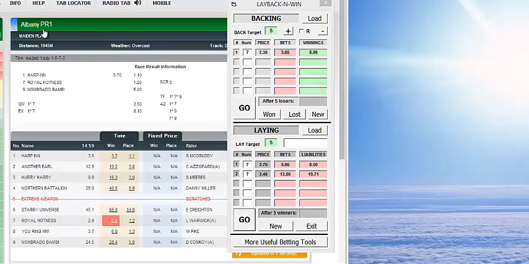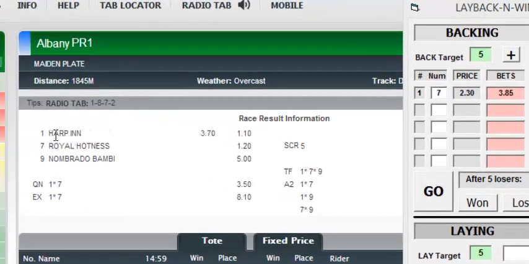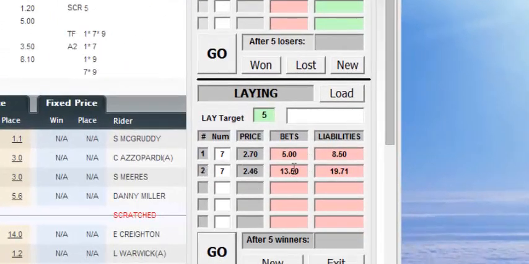Okay, we can see here in race 1 at Albany, Harpin won it, so Royal Hotness ran second. So that means our laying series has now come to an end. You can see there we bet 13.50. So if you take 13.50, take away what we lost in that first bet, it comes to $5. Obviously we lose a little bit of commission on that 13.50, so we don't make our full $5 on the laying bet. That's the slippage we talk about. However, the series is still a win, even though we get a little bit of slippage for commission.